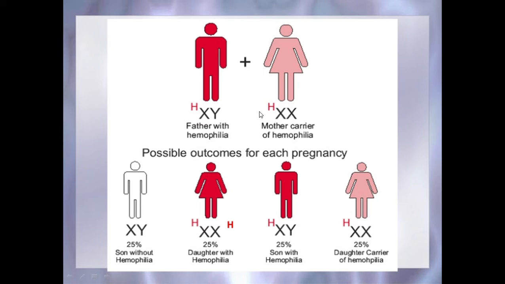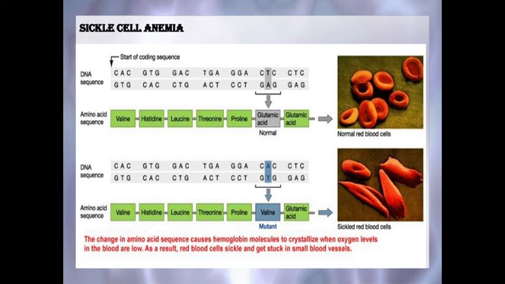Such a pair would be very dangerous. If people know about the inherited diseases, then it will be easier to avoid the diseases in future generations. Now the next disease is sickle cell anemia.